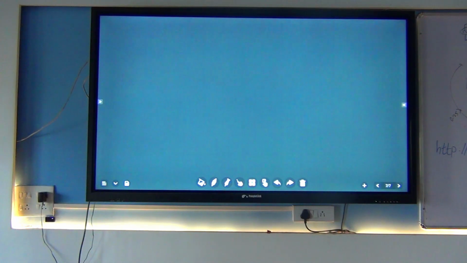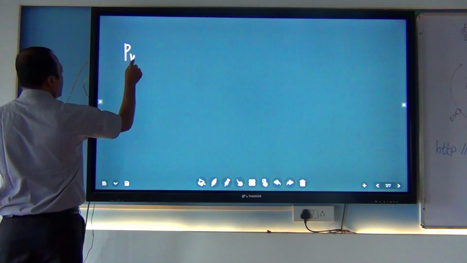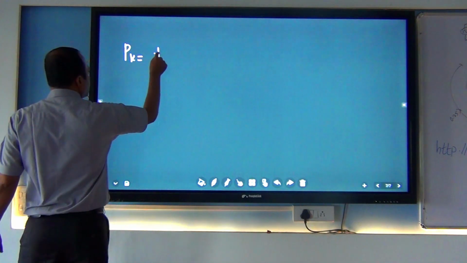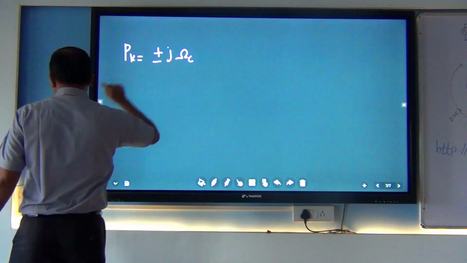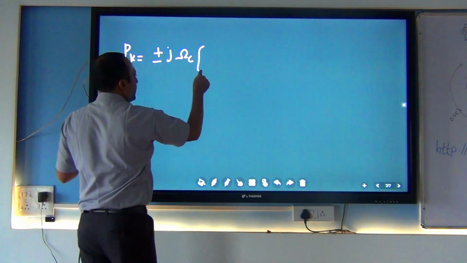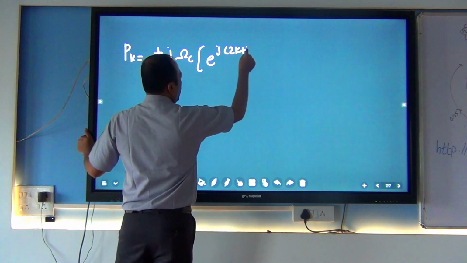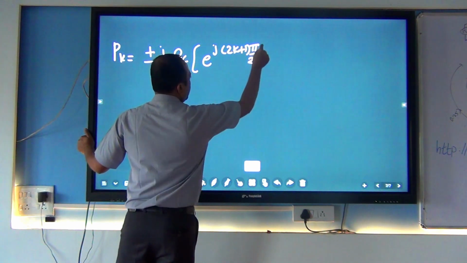So the square root plus and minus, we got these are the poles, that is pk is equal to plus minus imaginary term cutoff frequency in bracket e raised to j 2k plus 1 pi by 2n.